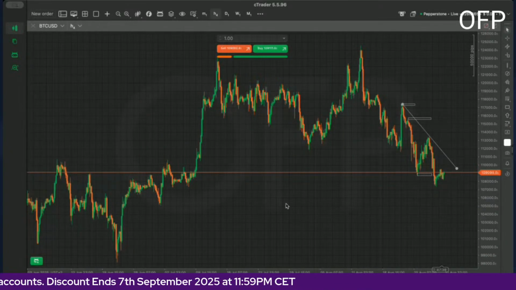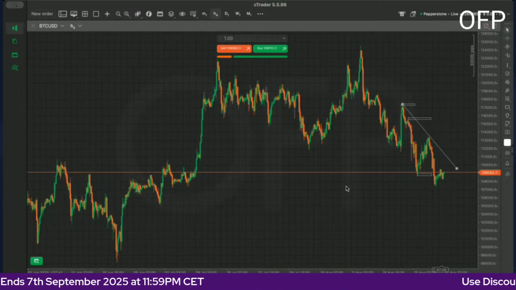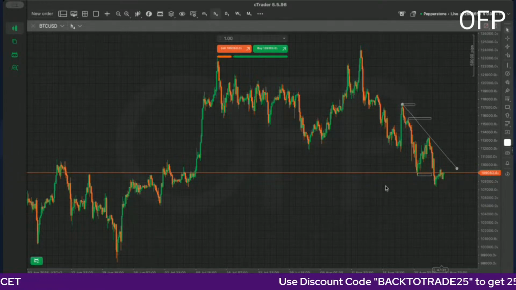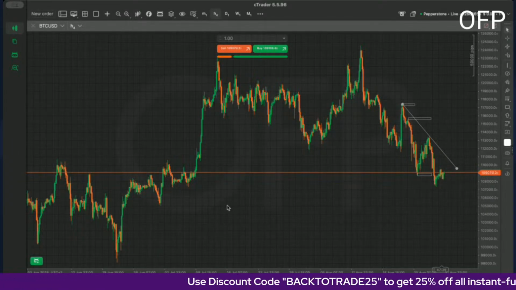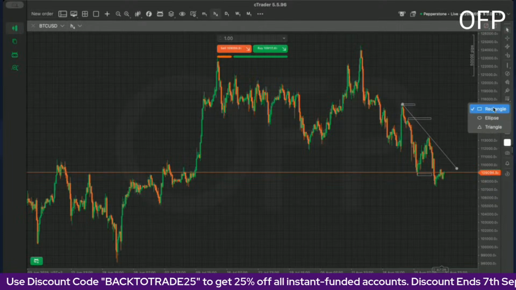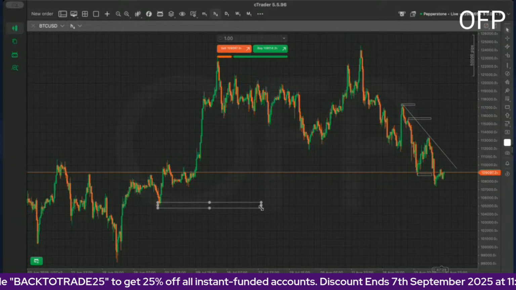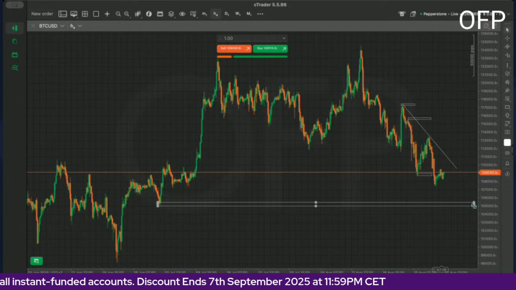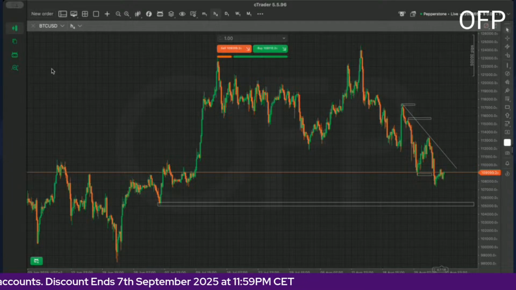There was a level that I talked about. Yes, this was the same level, the 107 area. That's where we have come all the way down to. So we could be pushing all the way up before we fully come down again to 105. So 105 could be an area we could be coming down to as well for the remainder of the week. So let's keep an eye watch on that.